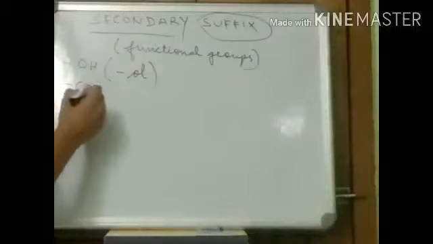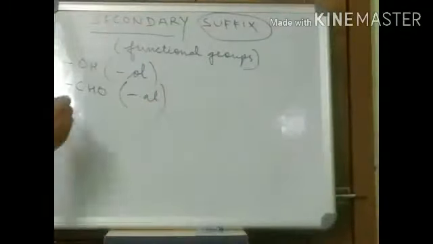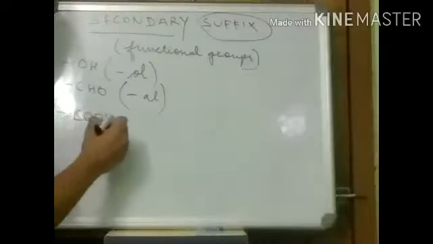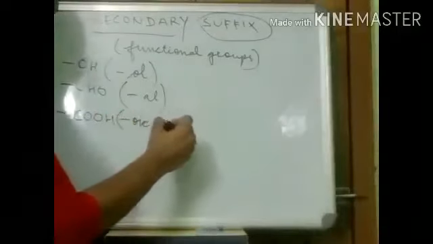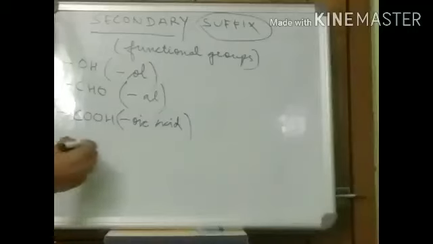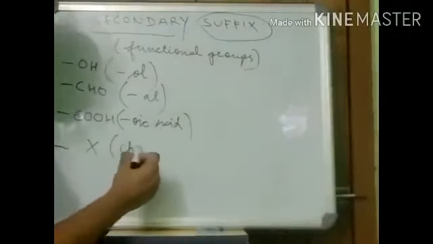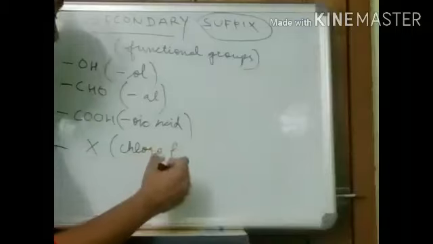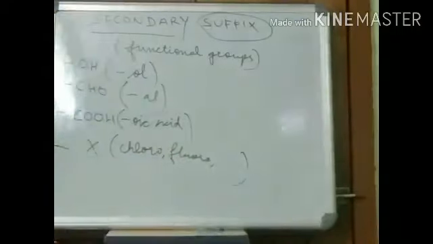If we have CHO, aldehyde, this will have the suffix "al". If we will have COOH, this is acid group, so we will have the suffix "oic acid". And if we have halogens, halogen is denoted by X. So this can be denoted like, if it's chlorine, it will be chloro. If it's fluorine, it will be fluoro. Likewise iodo, bromo, etc. So this is for functional groups.